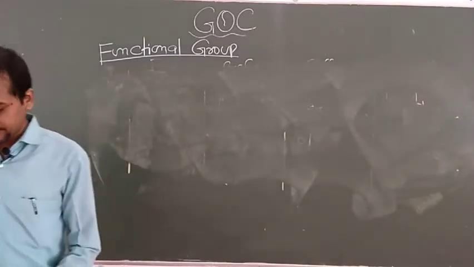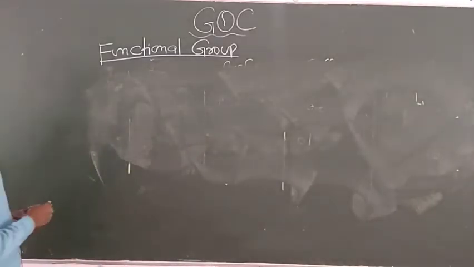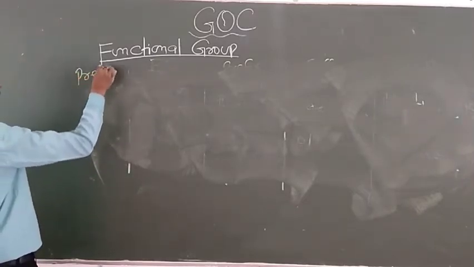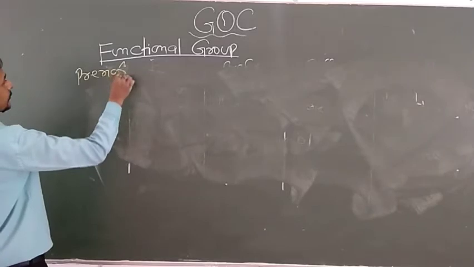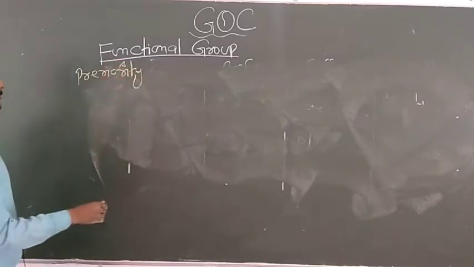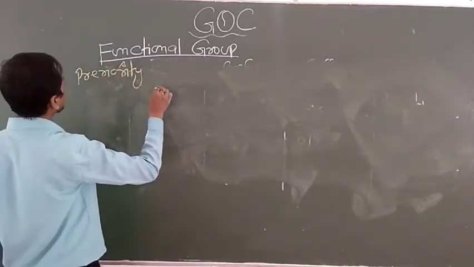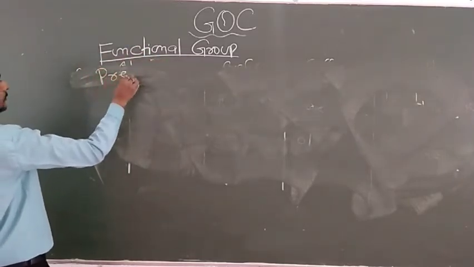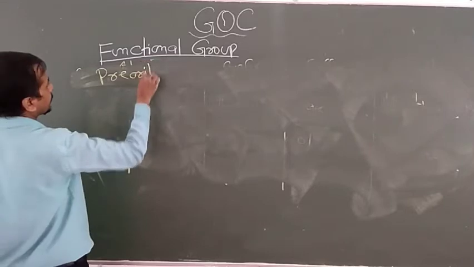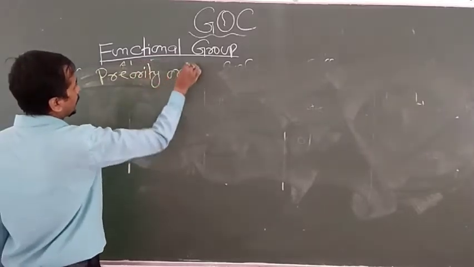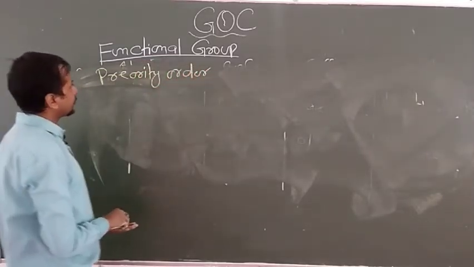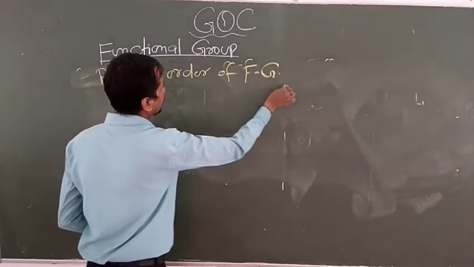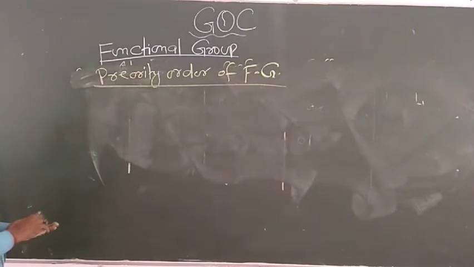One more thing before that, note down the periodic order. Order of functional group. Note down here.